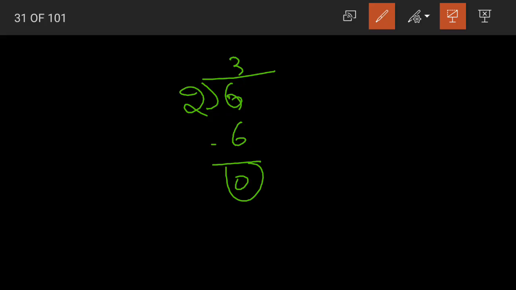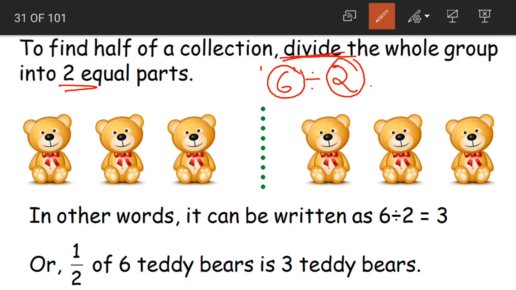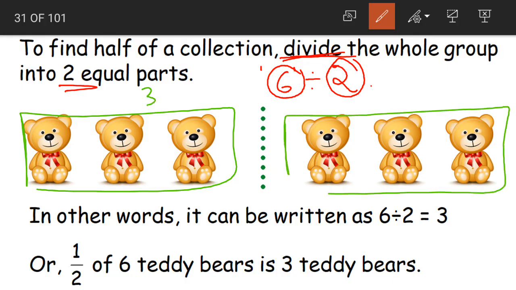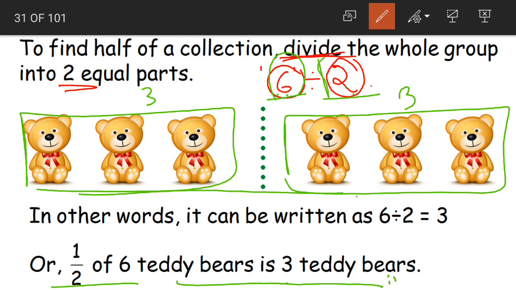What is the answer for 6 divided by 2? 3. That is our quotient. 3 becomes our answer. Yes or no? See, here also in each group we are having how many? 3 teddy bears. So when we divide the number, we will come to know how many teddy bears we should keep in each group. Understood? So half of 6 teddy bears becomes what? 3 teddy bears. How did we find out? 6 divided by 2. Why 6? Because 6 is the total number of teddy bears. And why 2? Because we are dividing it into 2 groups.